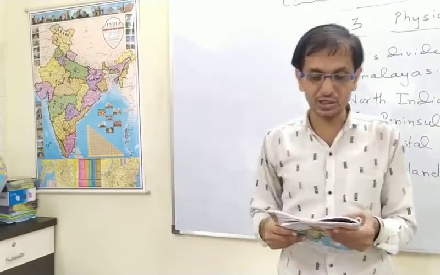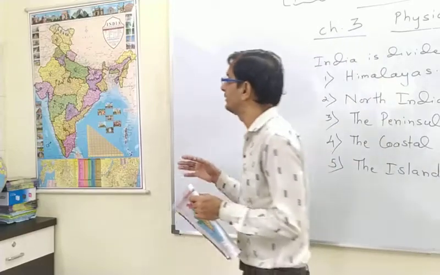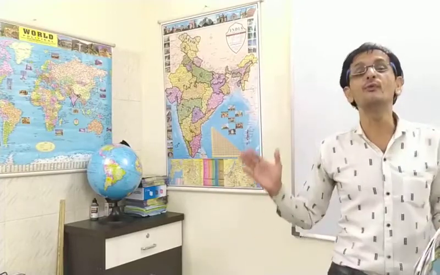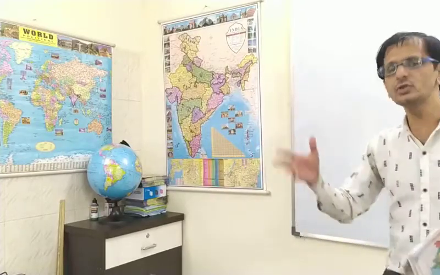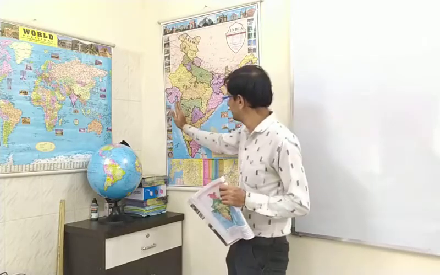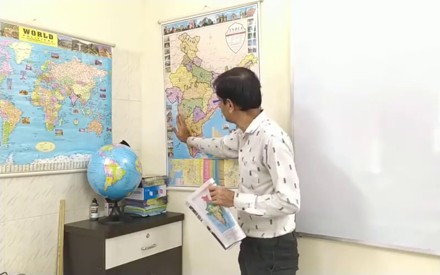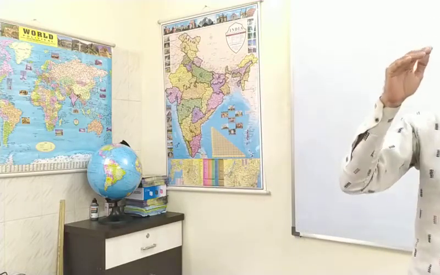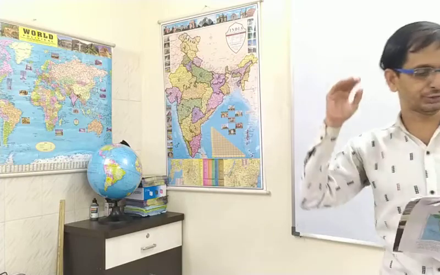In which direction does the height of the Sahyadri hills increase? Sahyadri, I already told you, is part and parcel of the Western Ghats. It is an offshoot of the Western Ghats. Sahyadri mostly covers the state of Maharashtra, this is the Sahyadri region. But when they go to the south, near Karnataka, their height increases as they reach towards the south.